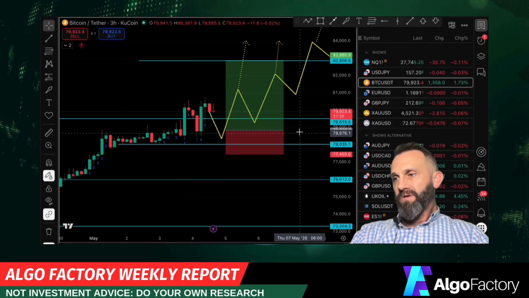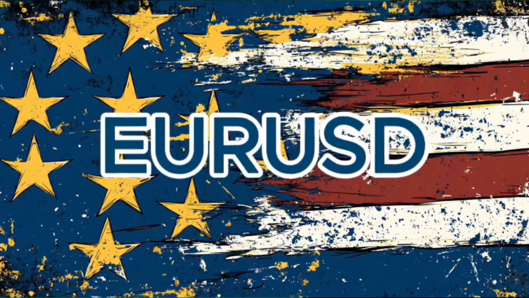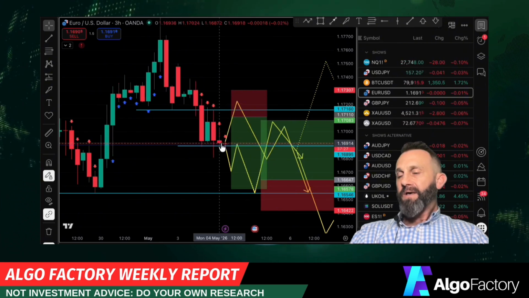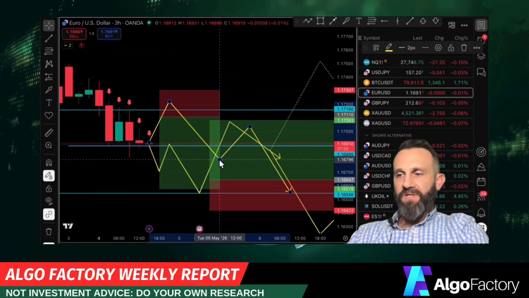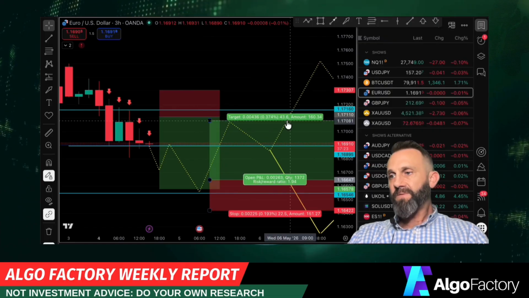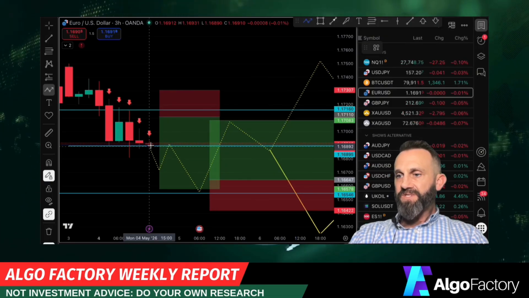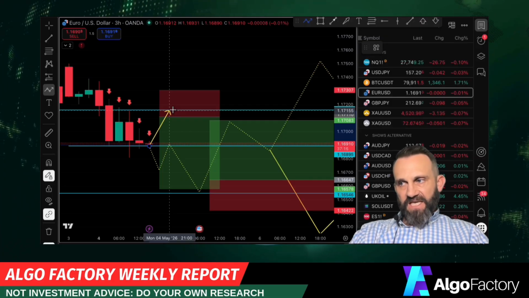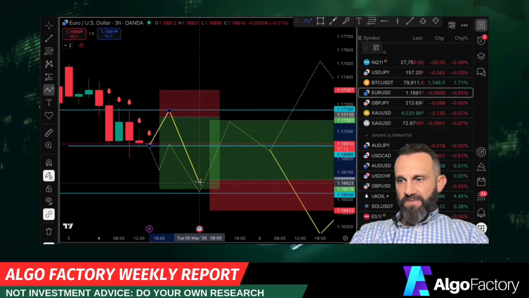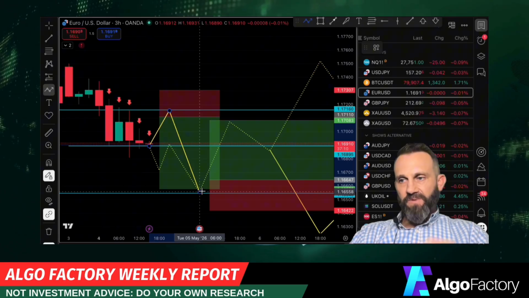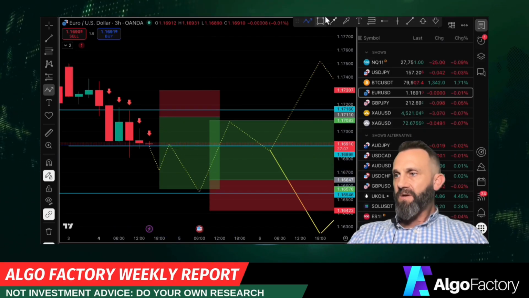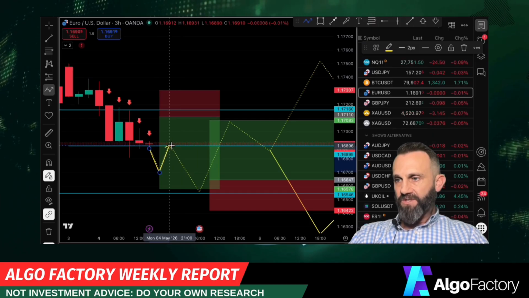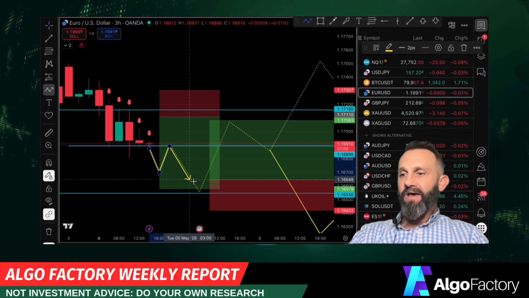Let's go ahead and take a look at EURUSD. Now, this is the fun one. It is bearish, but I think we're going to see a short-term bounce. There's a couple of possibilities here, so I'm going to delete these and redraw them just so I clean up this mess a little bit. First possibility is that price bounces right about here, comes up to this maybe 1.1715 level, and then pops down right there for a nice short. What's also a possibility is that price actually heads below before all that, comes back to grab this structure, which is about 1.1689, and then heads down.